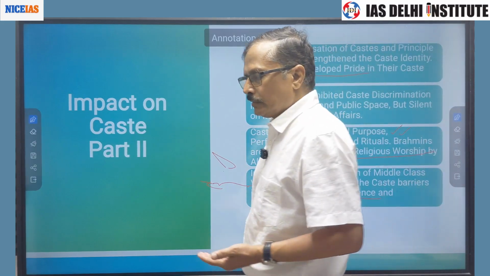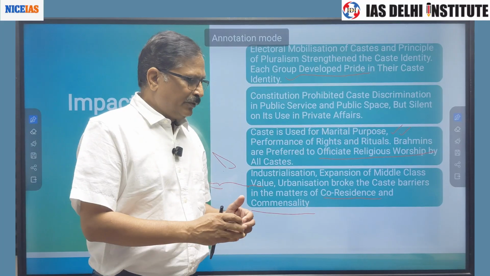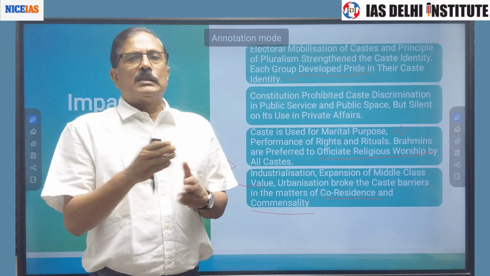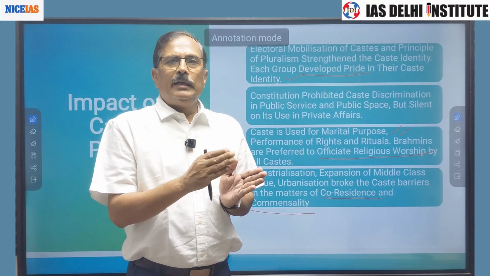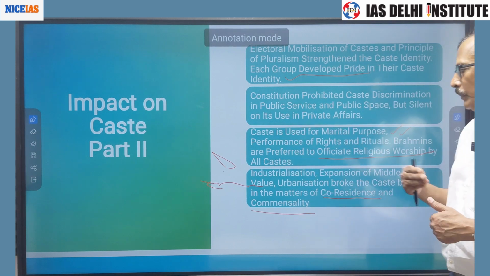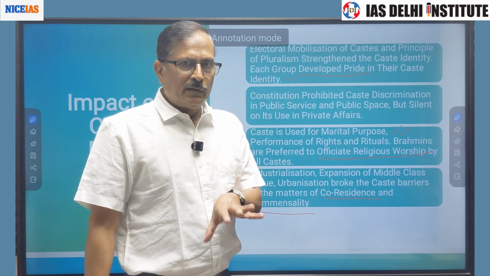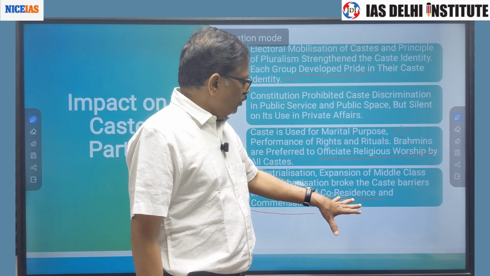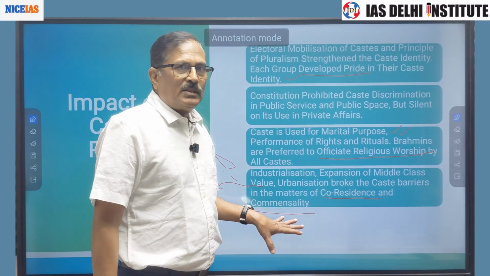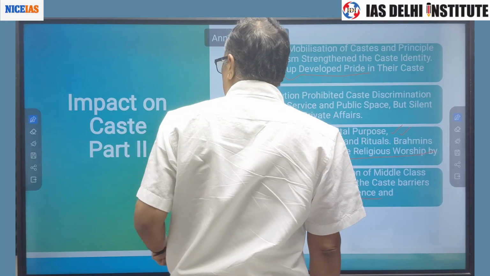Now in the traditional Indian society, right, there was residential segregation. If you look in the traditional villages, the areas were distributed in the villages on the basis of caste. Now in the urban area, since liberalization has taken place, there is no restriction of co-residence and commensality, eating together.